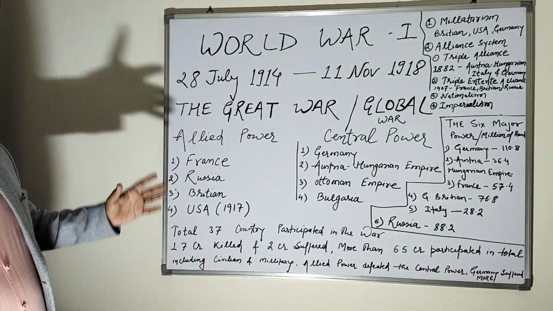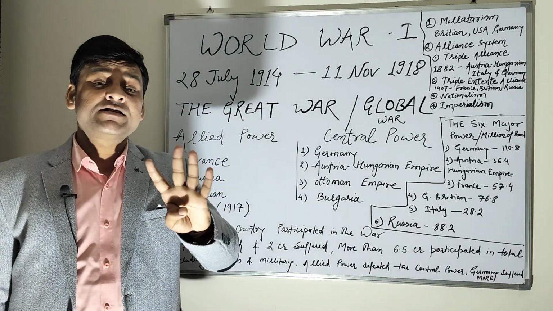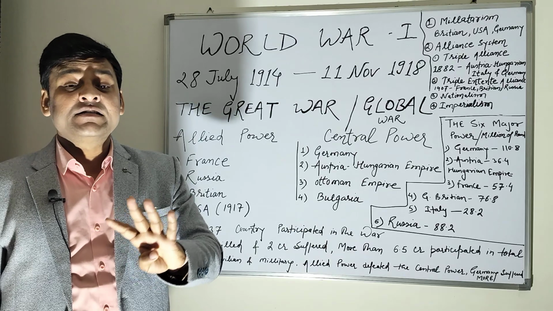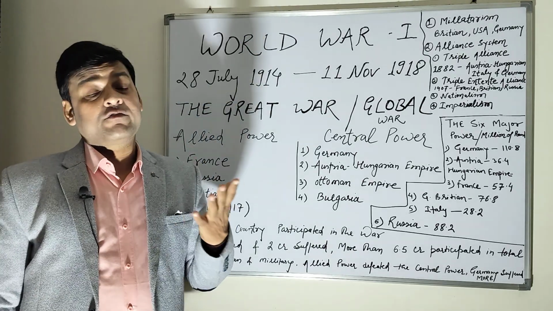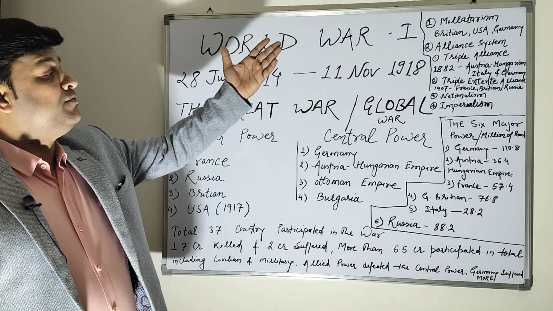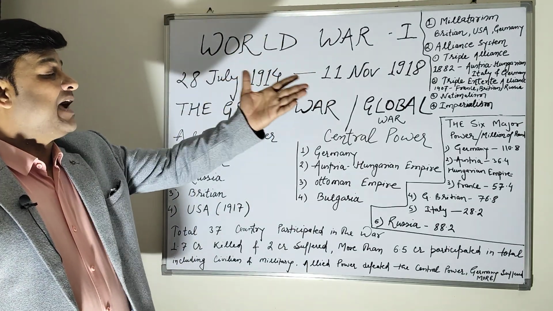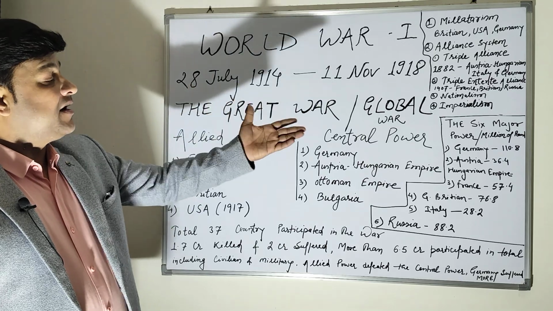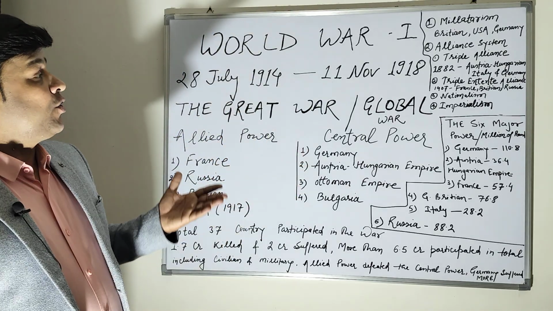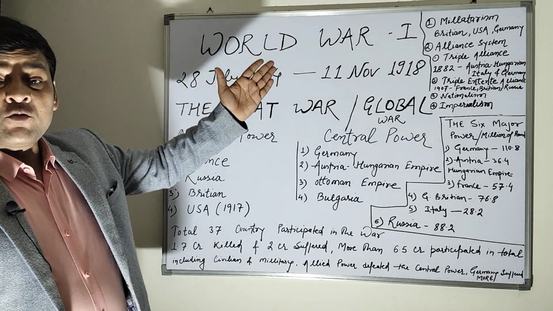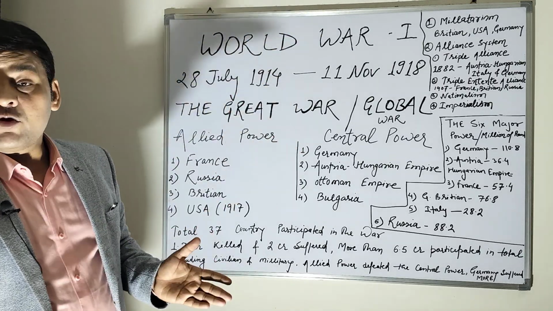So, there were four reasons. What were the reasons responsible for World War first? First is militarism, second is the alliance system, third is nationalism, and fourth is imperialism. I am going to explain all these four points.